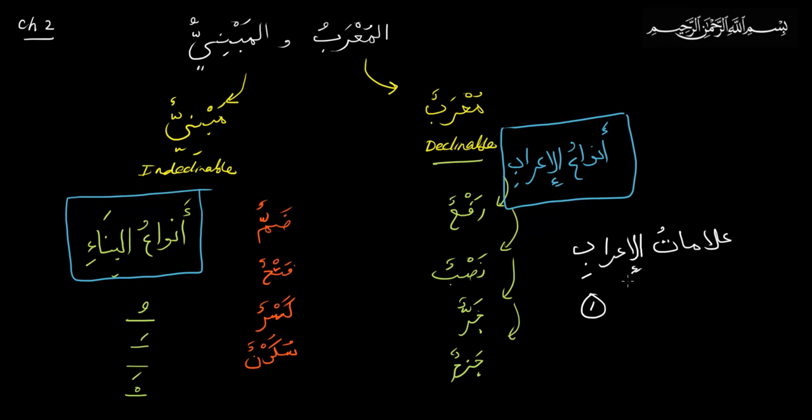So the i'rab can be, of course, bil-haraka, by the movement. That is, by fatha, kasra, dhamma, or sukun, that's for jazm, right? So you can recognize the state by haraka.